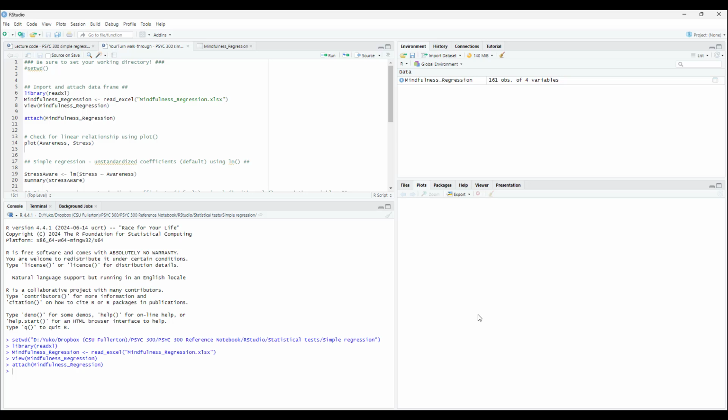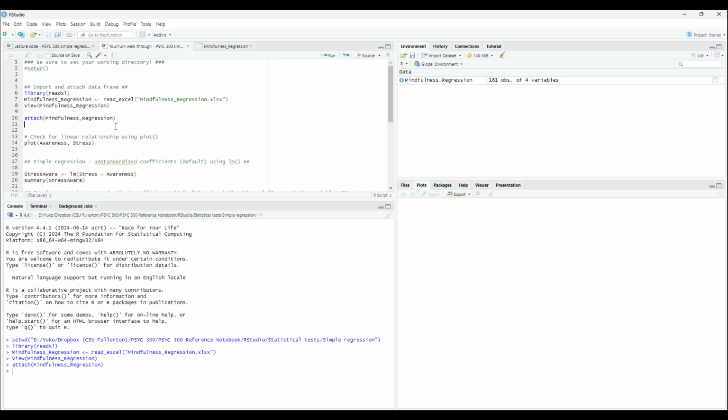And so this is the Your Turn exercise from the end of your regression lesson. What I've done, as usual, is to set up my working environment. So I've set my working directory, so make sure that you're setting your working directory. And then I've imported and attached the data frame. So mindfulness regression was attached. And so I am now ready to go and run analyses.